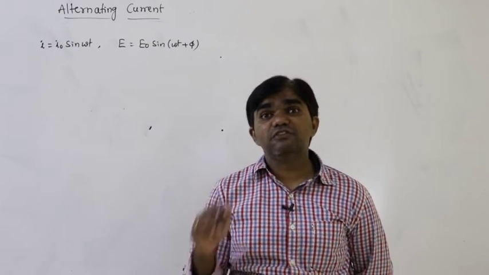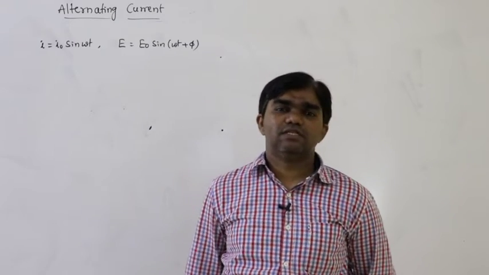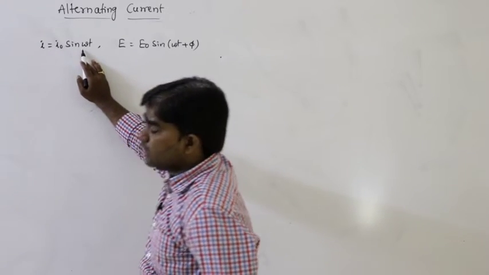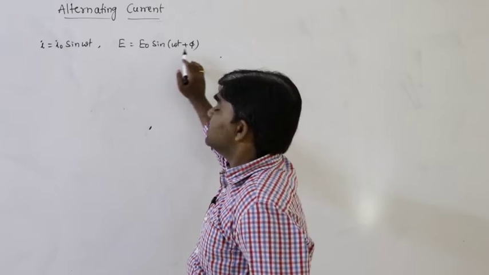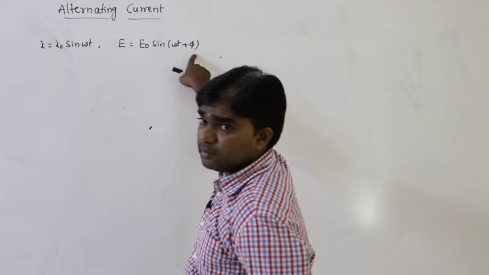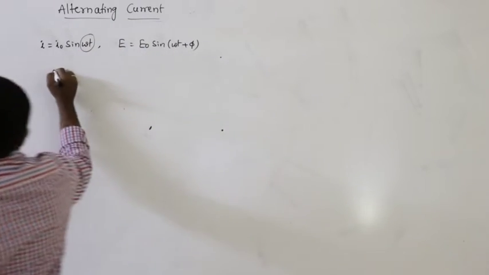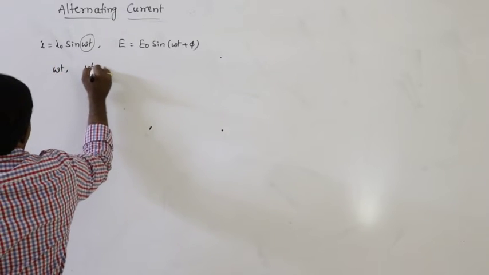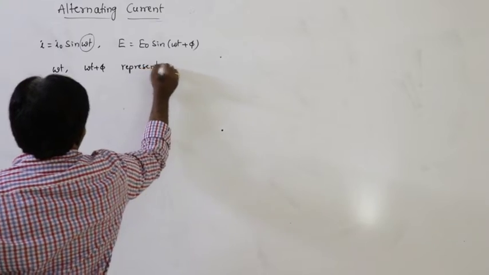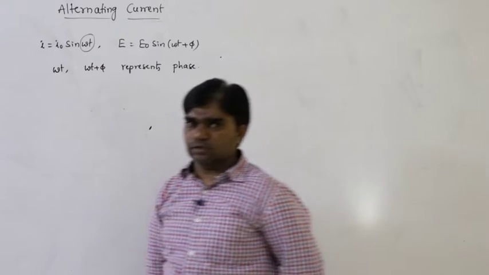There may be a phase difference between EMF and current depending on the circuit elements. Here I am writing I equals I naught sin omega t, and E equals E naught sin of omega t plus phi. Omega t and omega t plus phi represent the phase.